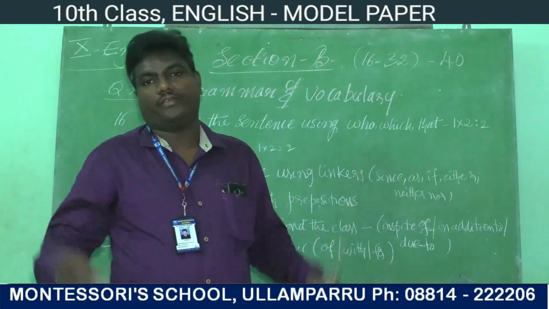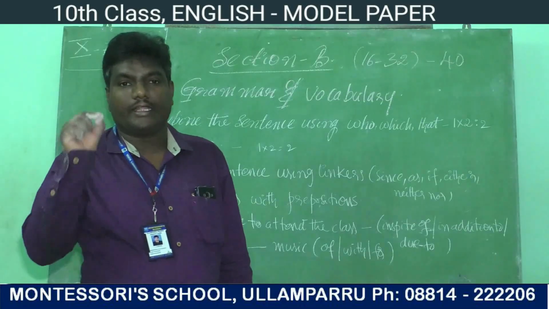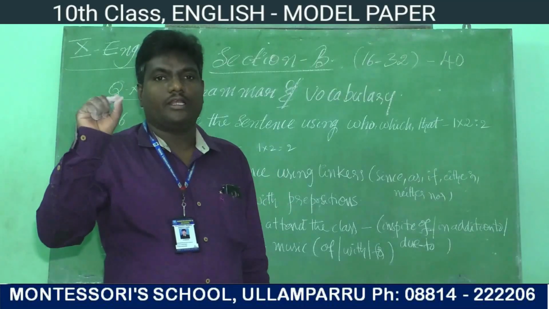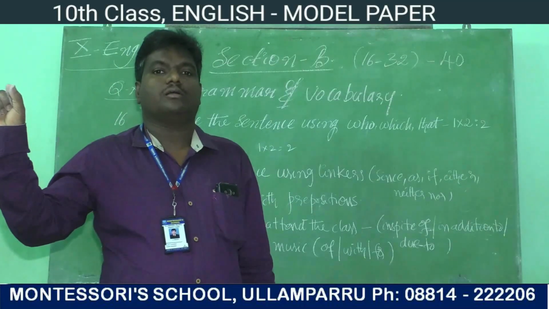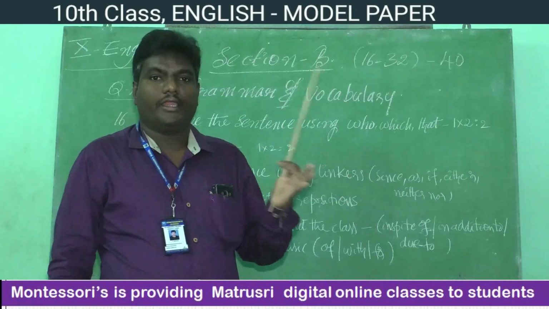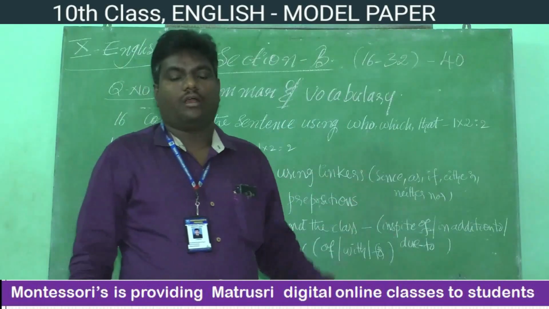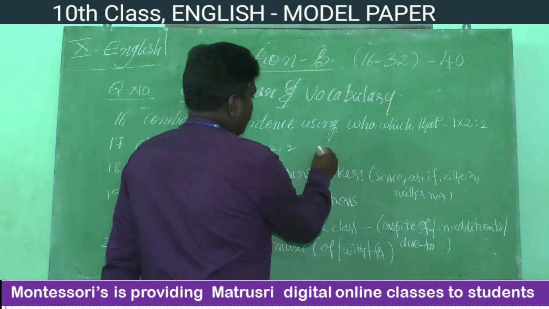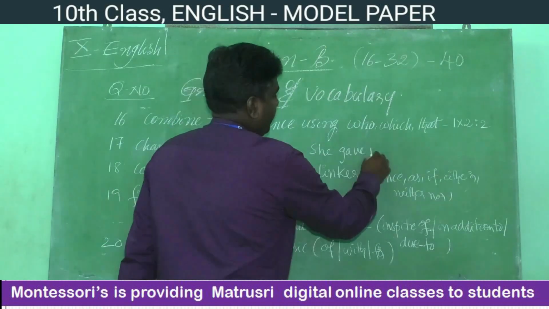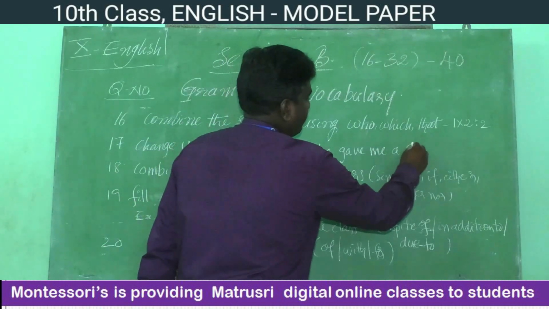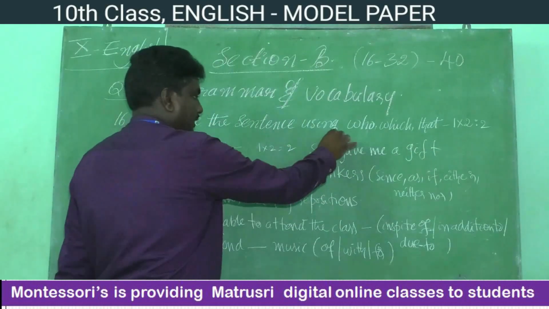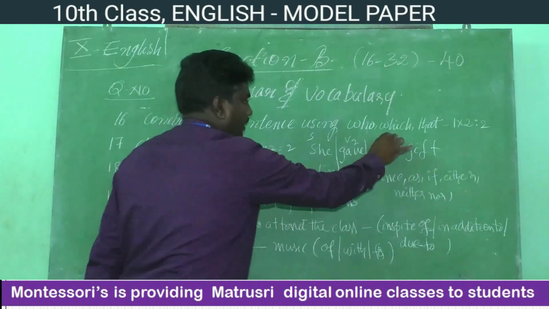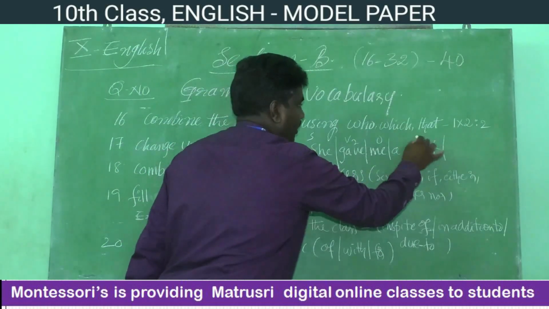She gave me a gift. That is an active voice. How can we write it in passive voice? Here, she is the subject, gave is the verb, me is an object, and gift is also an object. How can you change it into the passive voice? She gave me a gift. Here, she, subject. Gave, verb. Me, object. A gift, also object.